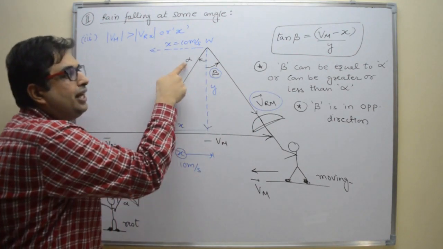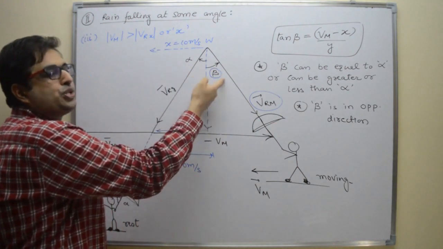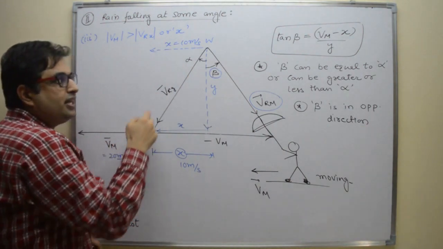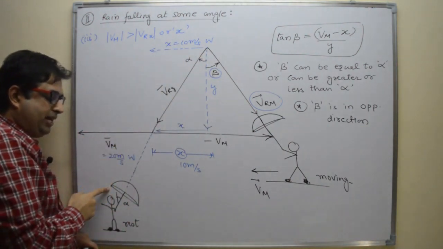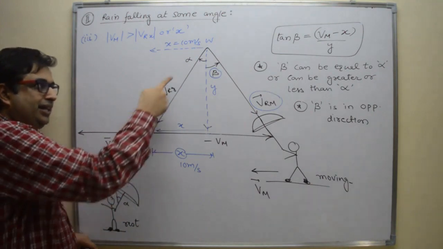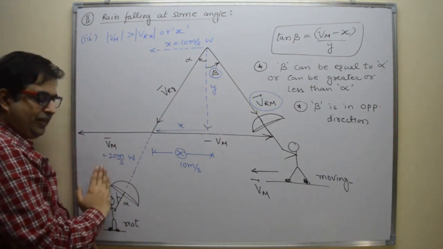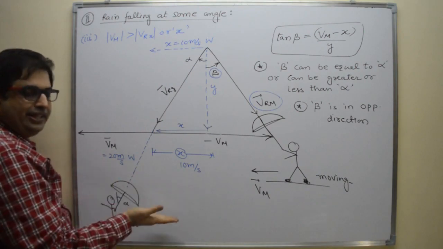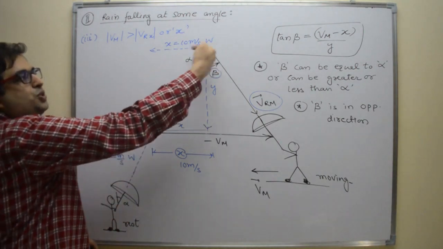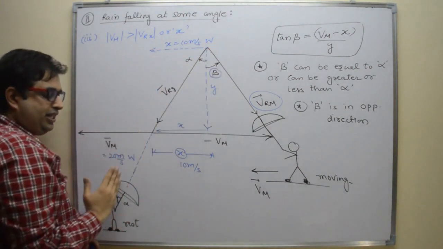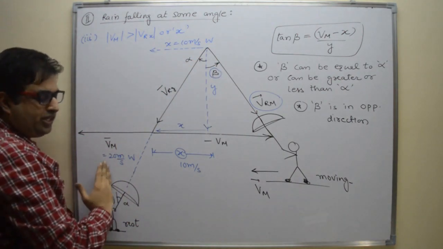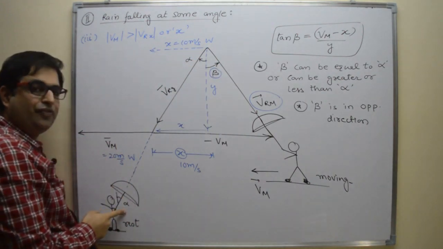See here, alpha and beta are in opposite sense. Means if a stationary man holds his umbrella, then he will hold his umbrella in this direction, at angle alpha with the vertical. Or you can say this is west, then this is east. Then the person will hold his umbrella towards east at an angle alpha.